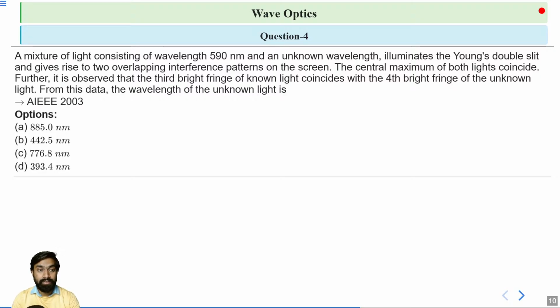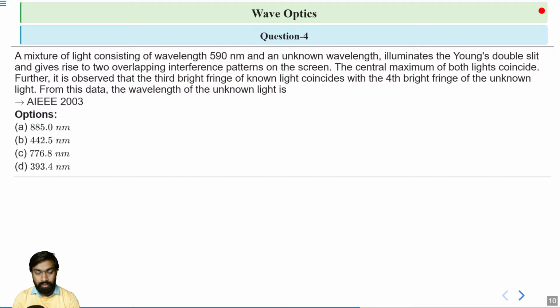The central maximum of both lights coincide. Further, it is observed that the third bright fringe of known light coincides with the fourth bright fringe of the unknown light. So from this data, the wavelength of the unknown light is what?